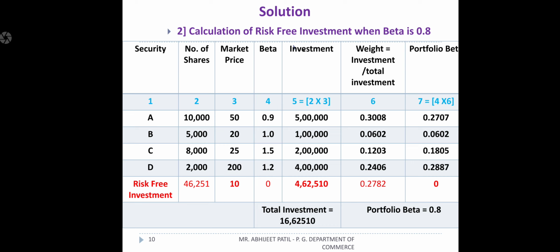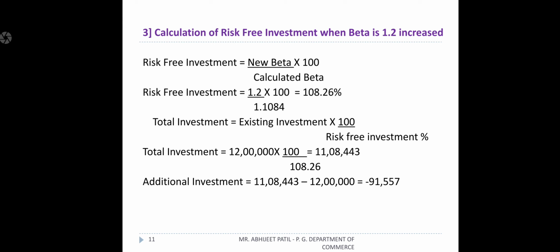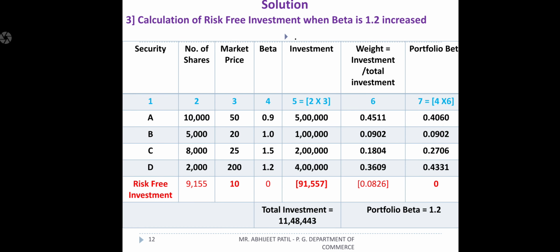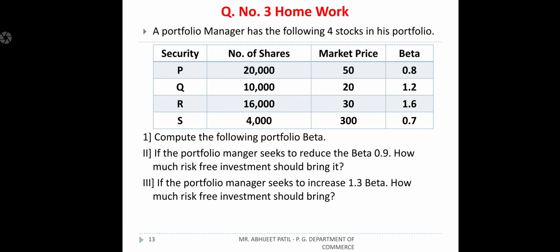Same way in the third one, where it is increased, find the percentage, then divide that percentage and find the additional investment, which may be positive or negative. But your answer should and must come to the condition they gave in the problem, that is 1.2 only. Okay, this question is for homework purposes. You can practice what I solved in question number 2 on your question number 3.